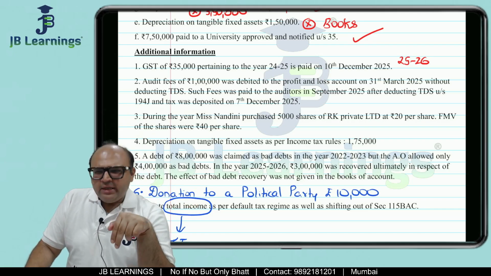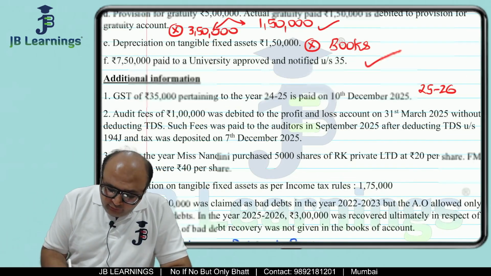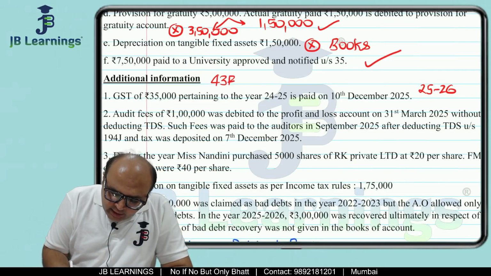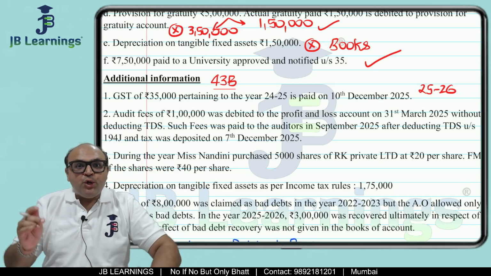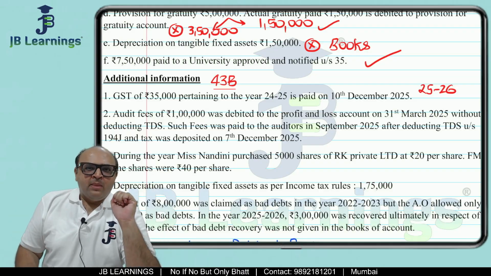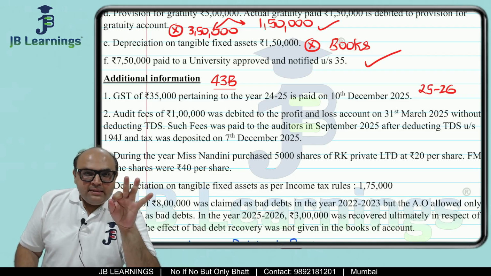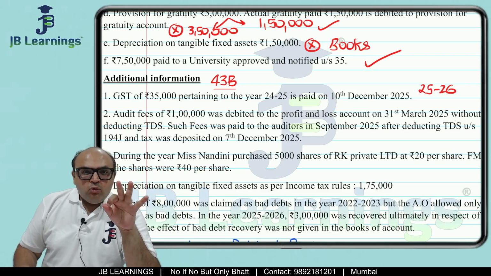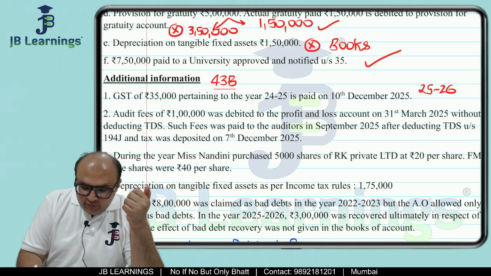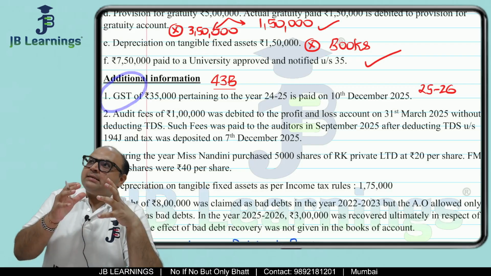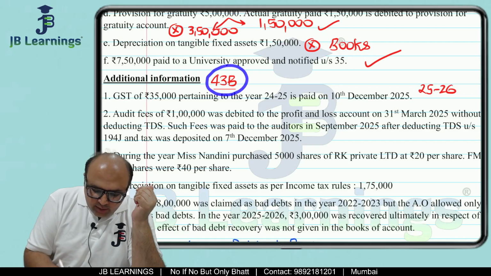35,000 in 25-26. Friends, do you remember 43B? In 43B, there are a few expenses which are allowed only on payment basis, and one of them is taxes. Taxes are allowed as a deduction only in the year in which they are paid. So whenever you get such information, tax, GST, customs duty, then 43B should be applied.